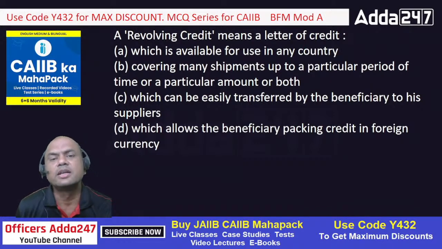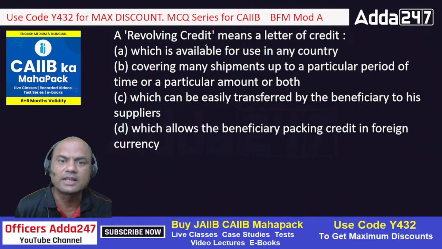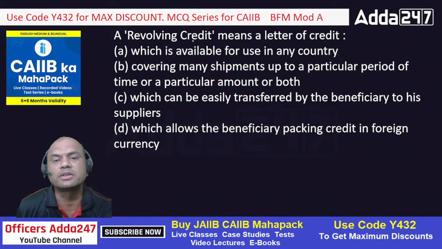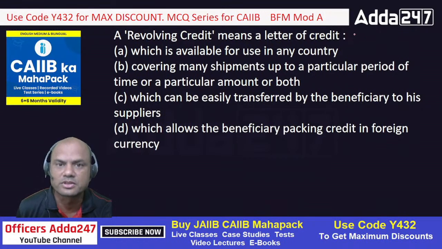Revolving credit means 6 months, 400 chairs, so 2400 chairs are to be supplied in 6 months, each month 400. In each month that LC amount will get reduced by 400 chairs. The LC goods will get reduced by 400 chairs. Similarly, that amount will also get reduced.